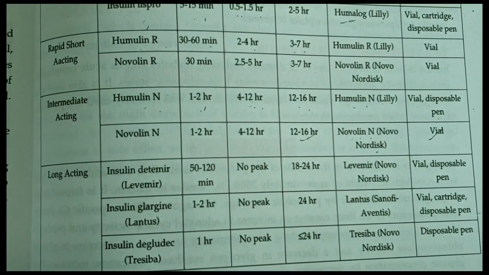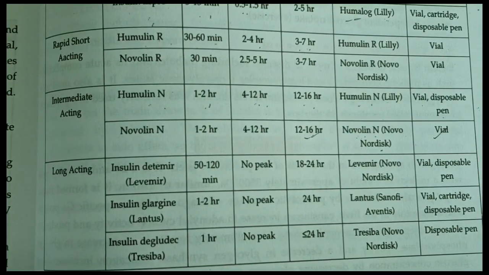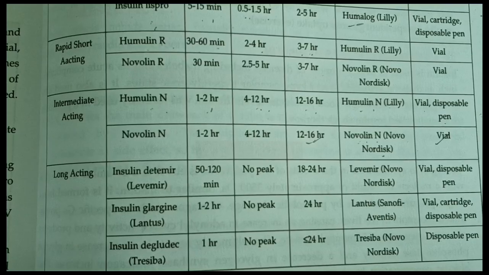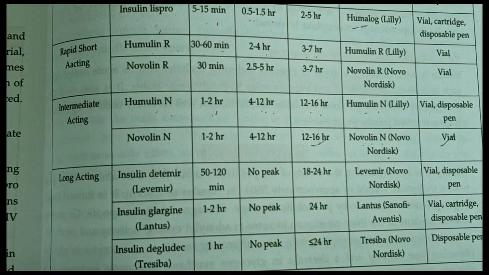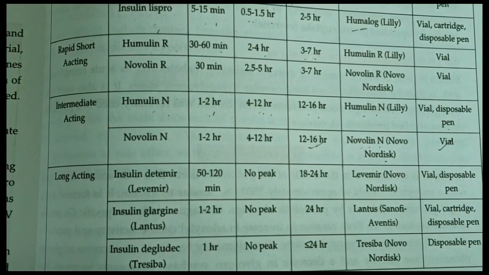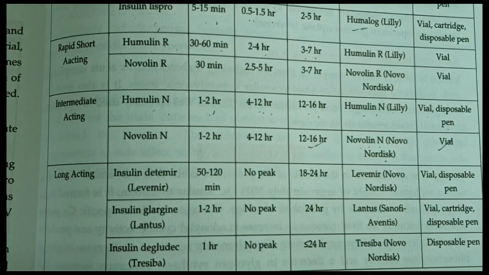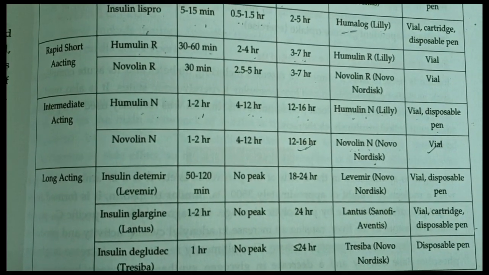Next and last is insulin Degludec, that is Tresiba. Onset of action is 1 hour and duration of action is greater than 24 hours. It is manufactured by Novo Nordisk under the brand name Tresiba and is available in disposable pen.